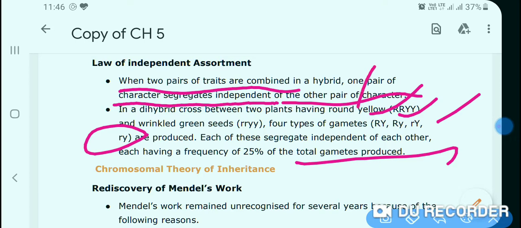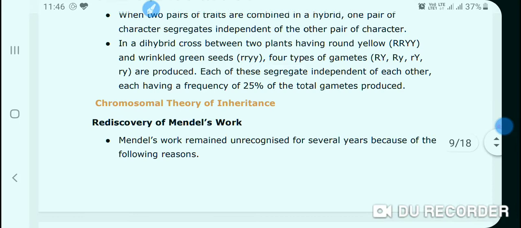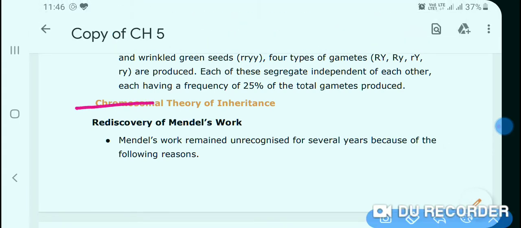So, students, the next topic will be the chromosomal theory of inheritance. What is the chromosomal theory of inheritance? At that time, Mendel's discovery was not accepted by many scientists due to a number of reasons.